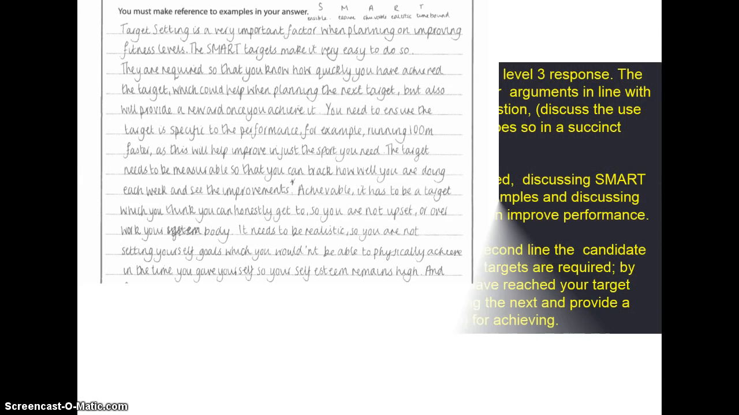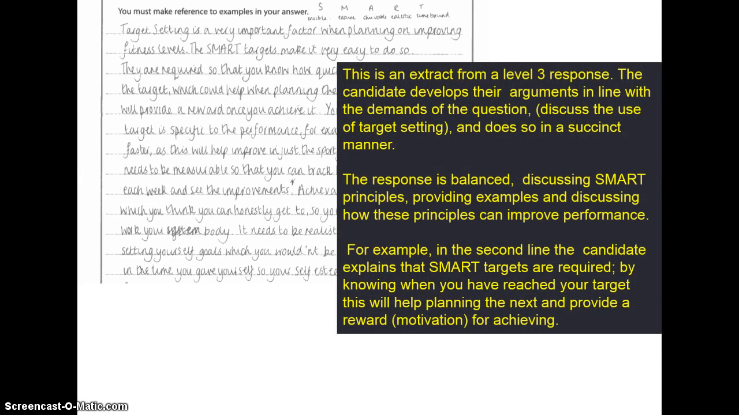If we look at this one, they're talking about this as being an extract of a level 3 response. So this is directly from an exam report a few years ago. So this says it's an extract from a level 3 response, so that's indicating it's 5 or 6 out of 6. The candidate develops their arguments in line with the demands of the question. So they've discussed the use of target setting and have done that in a manner that is using good written communication. The response is balanced. It discusses SMART principles, provides examples and discusses how these principles can be improved in sport.